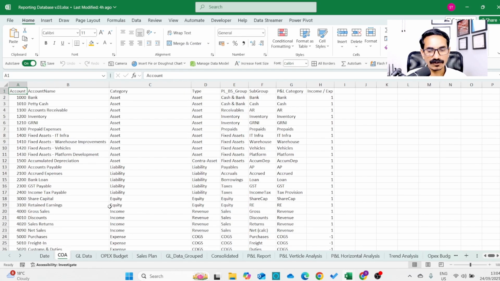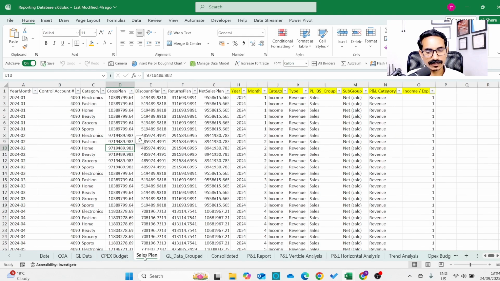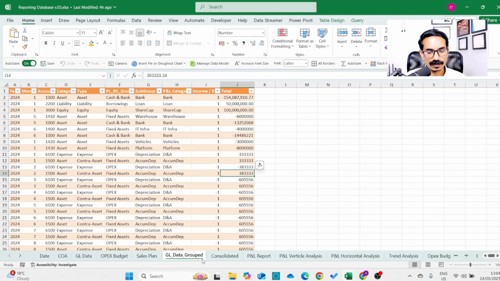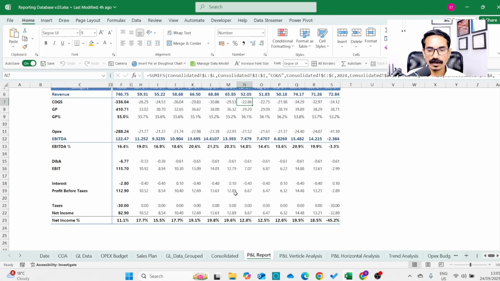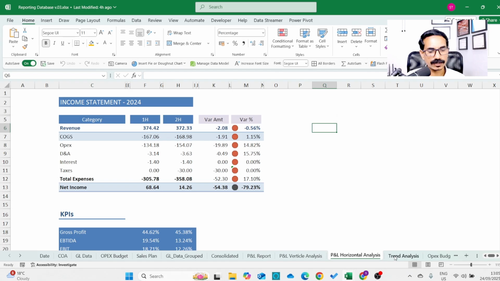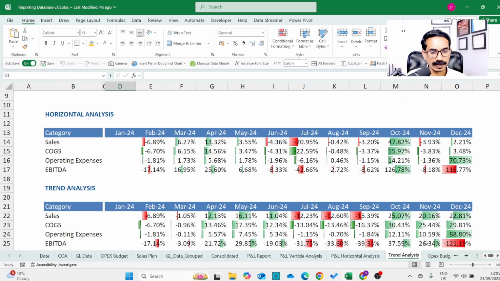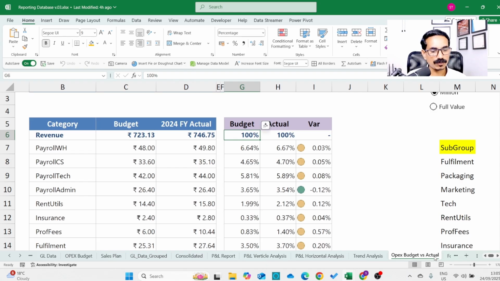So when you learn the finance module, you will be working with the chart of accounts data, your GL data, OPEX budget data, sales data, and then you will group the GL. And I'll explain why you are grouping, and then you will consolidate your data, and then you start building your income statement. Then you will learn the different approaches to analyze your numbers, like vertical analysis, horizontal analysis. You will build trend analysis, and then you will do an OPEX budget versus actual to identify the variance between your budget and actual cost.